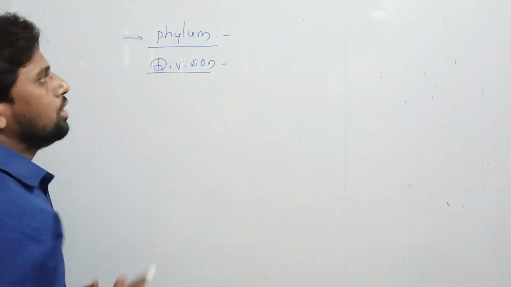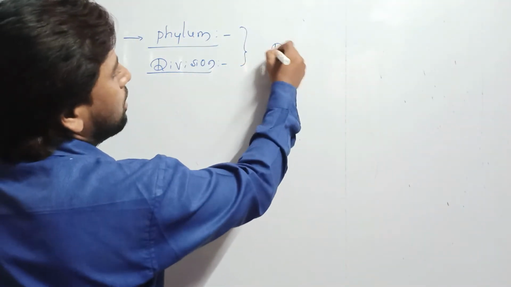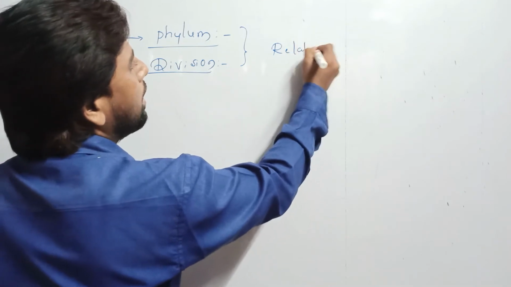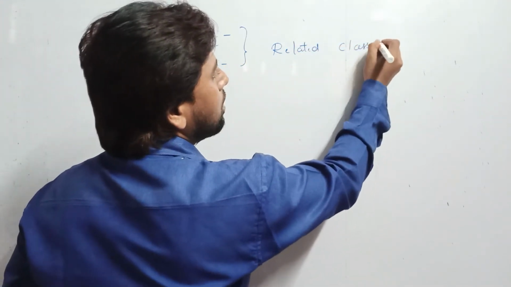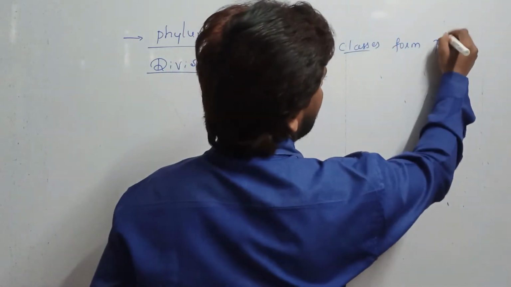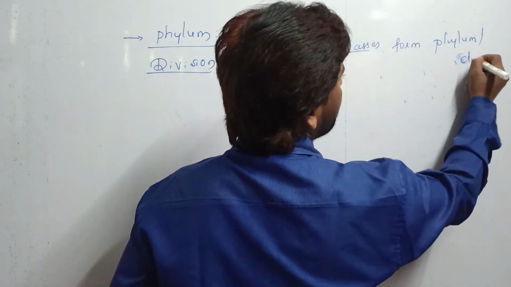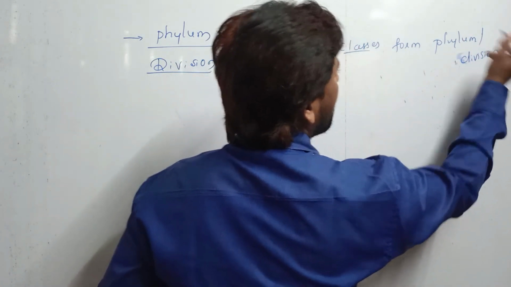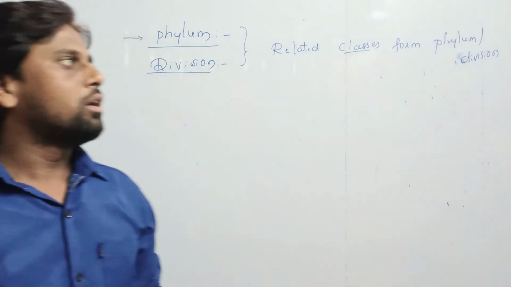So phylum and division are nothing but groups of related classes. Related classes form the phylum or the division.